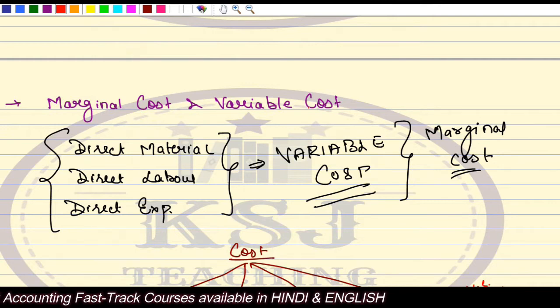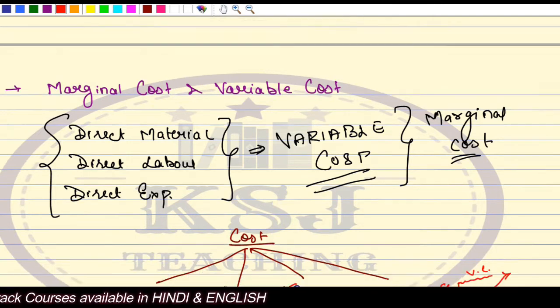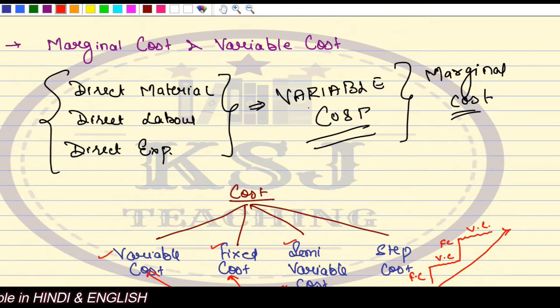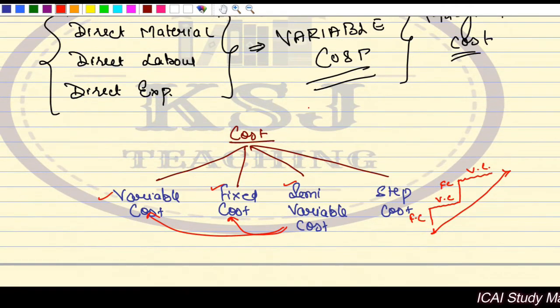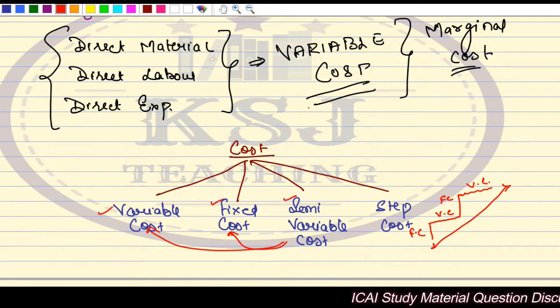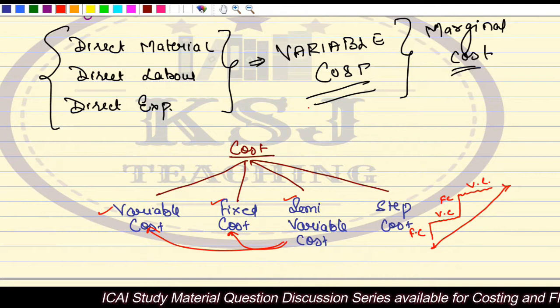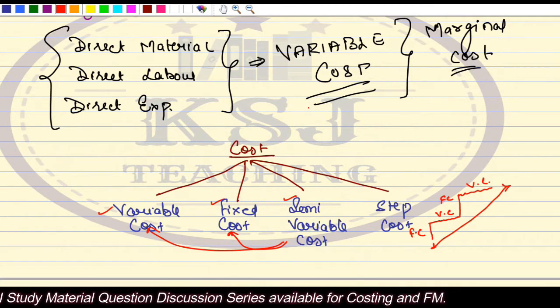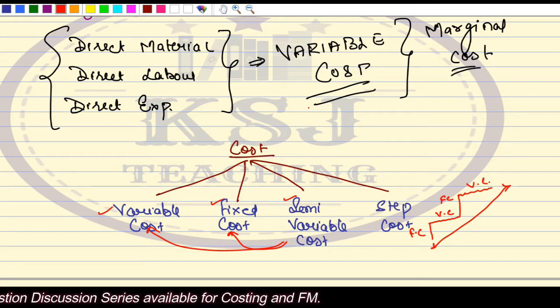So all the direct costs are variable cost, or we call it marginal cost. This terminology, marginal and variable cost, have often been used interchangeably. Then we discussed that cost can be of various types: variable, fixed cost, semi-variable cost, and the step ladder cost. So this is all what we discussed in the last lecture, and I hope you have been able to understand.